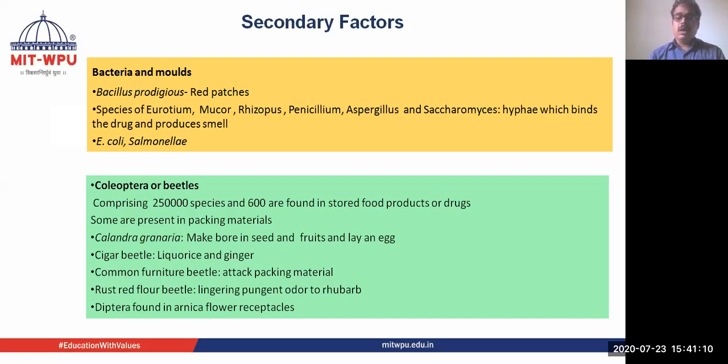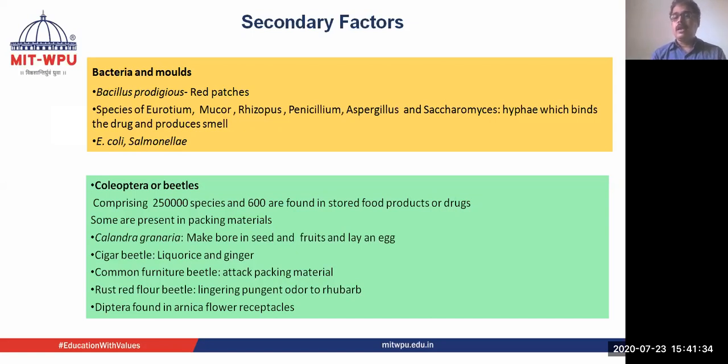Bacteria and molds: Bacillus proteus is found to create red patches on the crude drug, and species of Eurotium, Mucor, Rhizopus, Penicillium, Aspergillus, Saccharomyces, E. coli, and Salmonella are all reported to cause the deterioration of crude drugs.